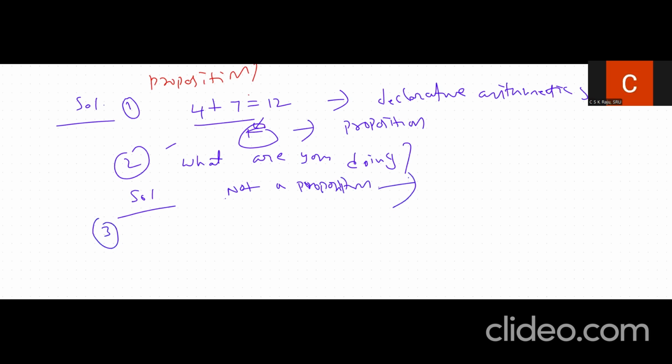3n is less than or equal to 81 and they have given n belongs to N.